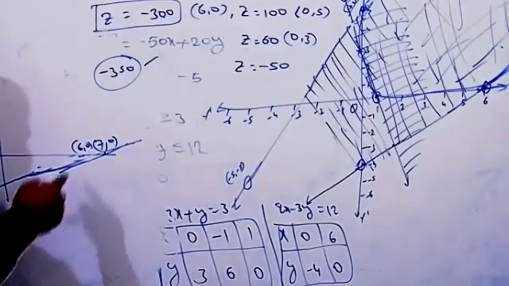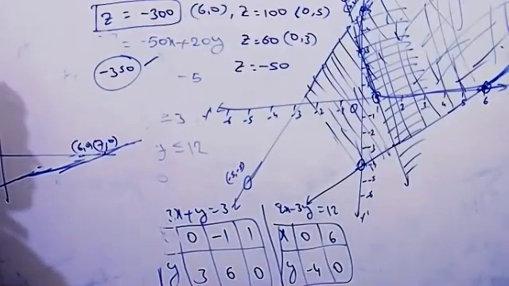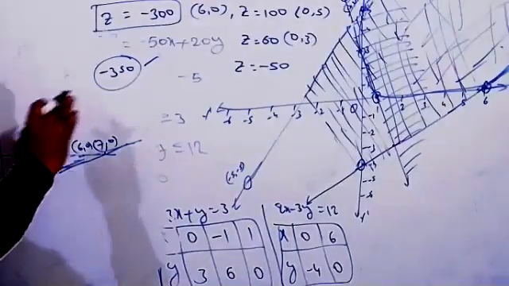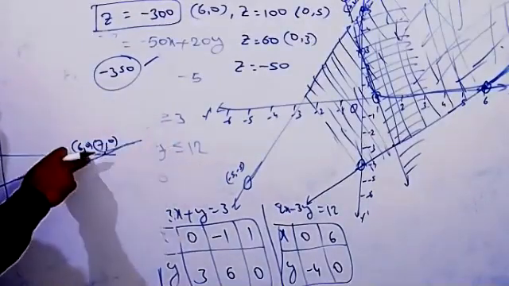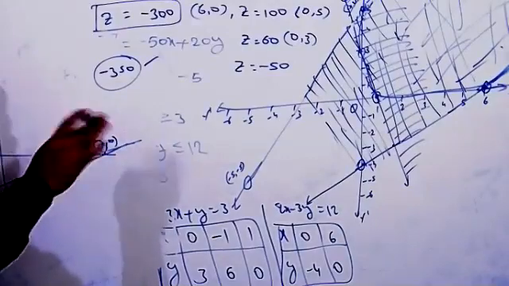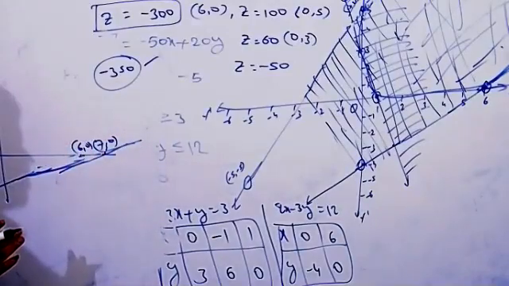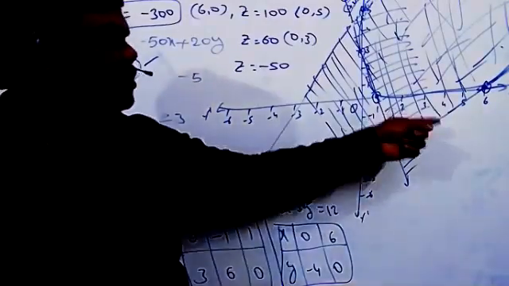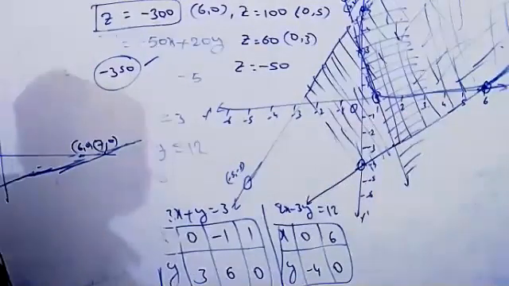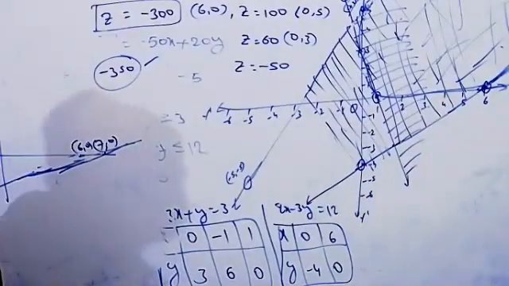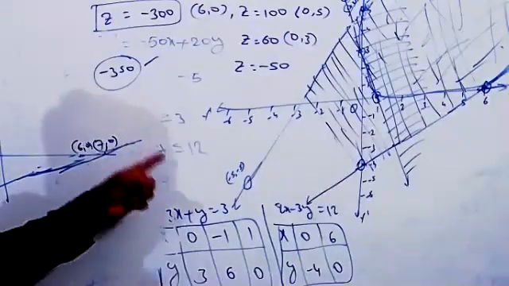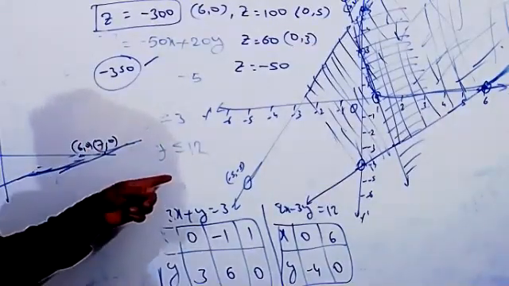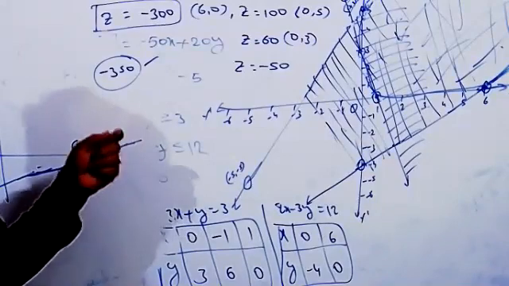Yes, sir. That is the reason they are telling. Otherwise, if any other common points are there, clearly 6, 0 is not a minimum point. But according to the corner point and the common point, are they both the same? No. Compulsorily, whatever constraints they gave, the corner point means the point we get based on the intersection.